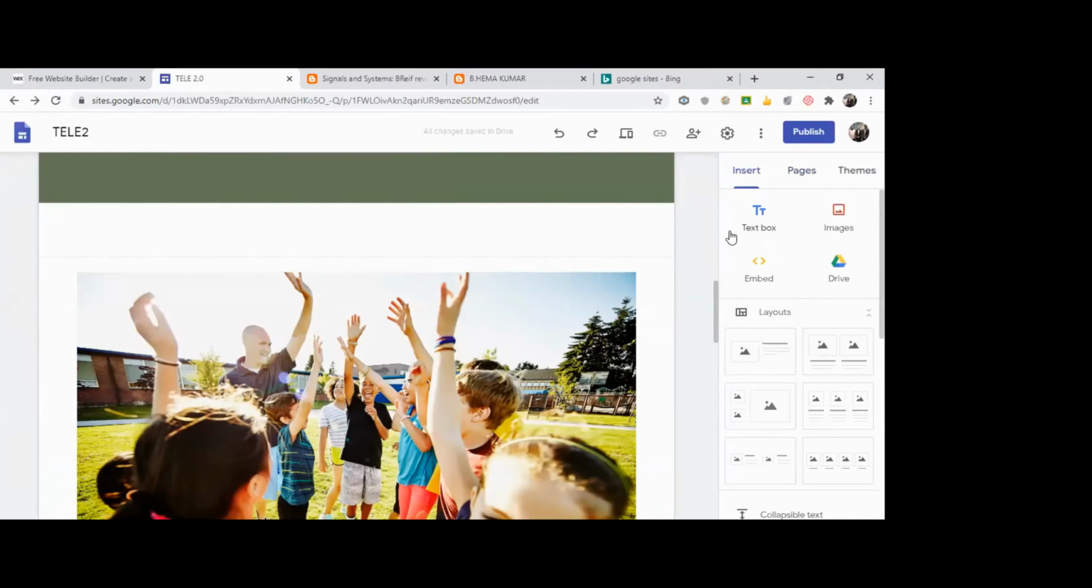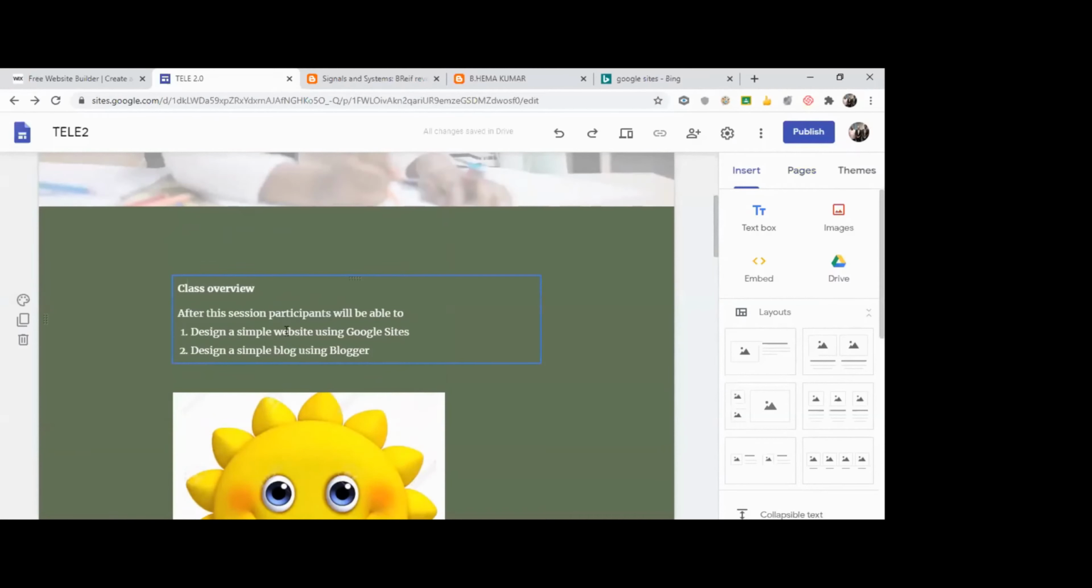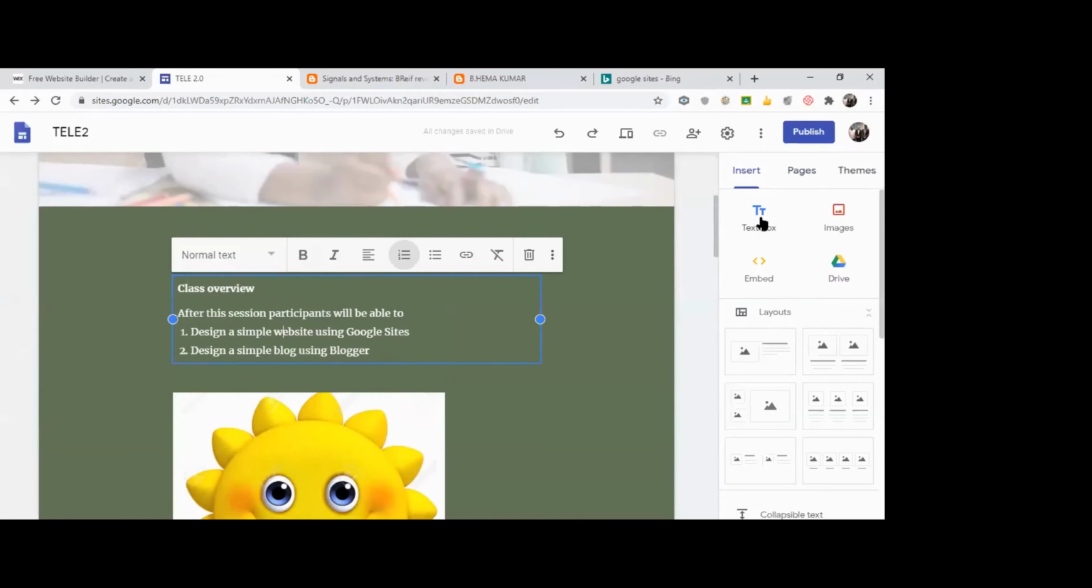Suppose you want a text box. This is called a text box. If I want another text box, yeah, you can have any number of things. This entire page is at your disposal. You can add any number of items. You can add 100 images, no issue. You can add 100 text boxes, no issue. There's no limitation on the size of the text box and the number of text boxes to be used. Any number can be used.